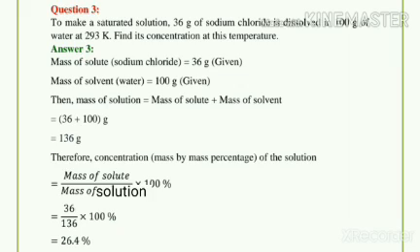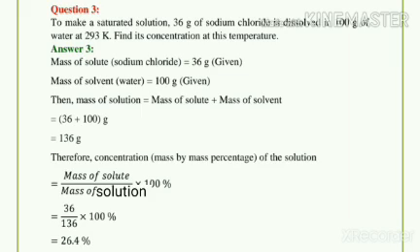Mass of solute, and the solute here is sodium chloride, is 36 gram. Then another thing which is given is the mass of solvent. Here the solvent is water and its mass is 100 gram.